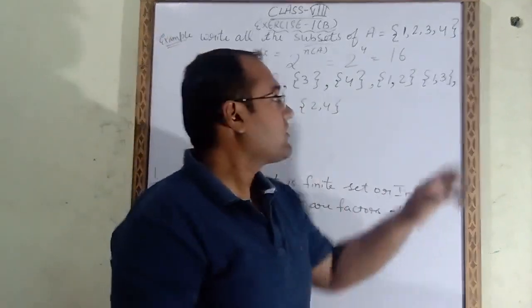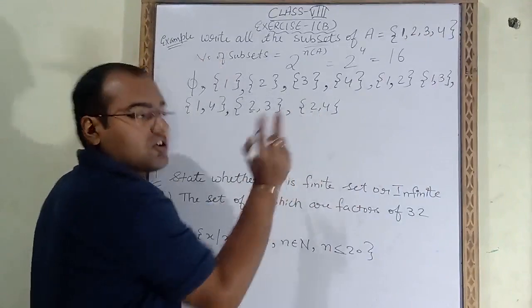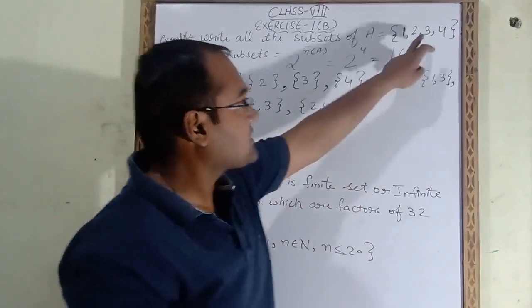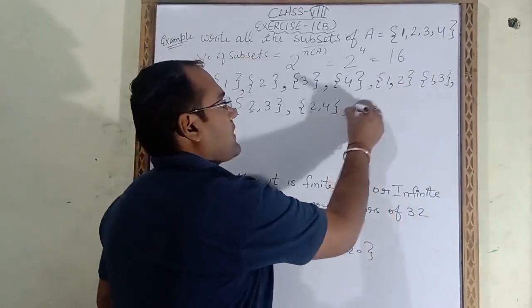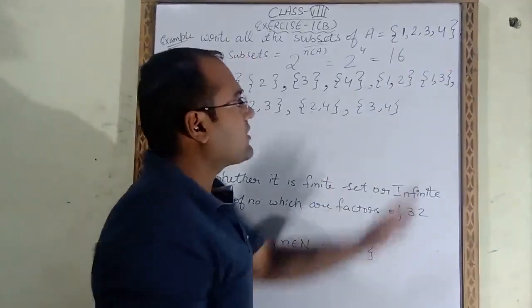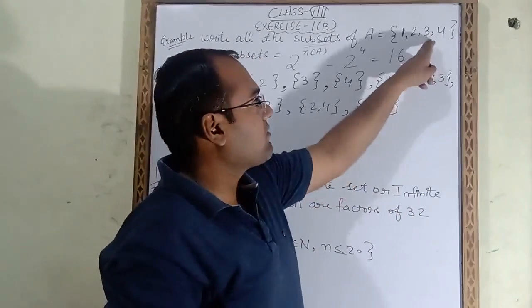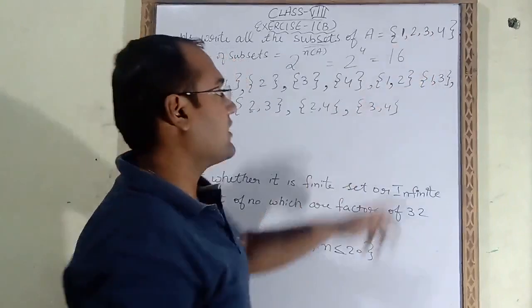Now after that, here we had fixed 2. Now what we will fix? We will fix 3. With 3 we will take 4. With 3 we will not take 1, with 3 we will not take 2. Why? If we take 3 and 1, it is already written here.